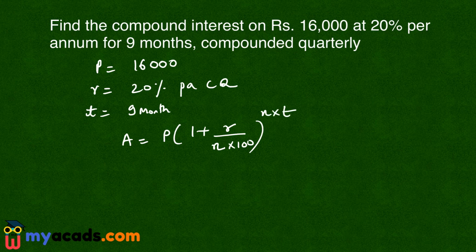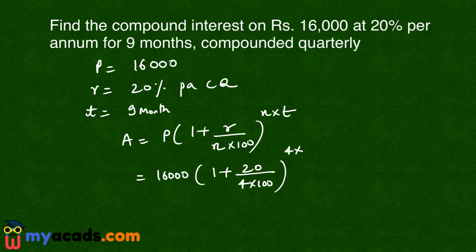Now in our case, the principal amount is 16,000. 1 plus R is 20% per annum. Now N is 4. Since it is compounded quarterly, it means every year compounding will take place 4 times. So this is 4 into 100 raised to the power 4. Now time period is 9 months. I have to convert this into years. So 9 by 12, that is 3 by 4 years.